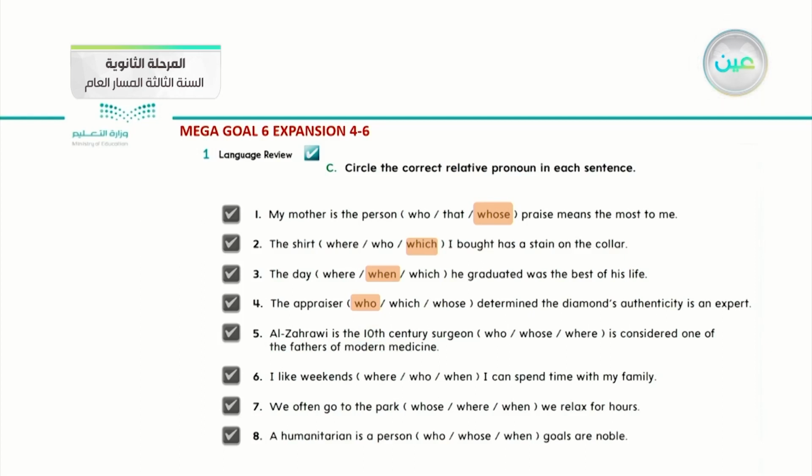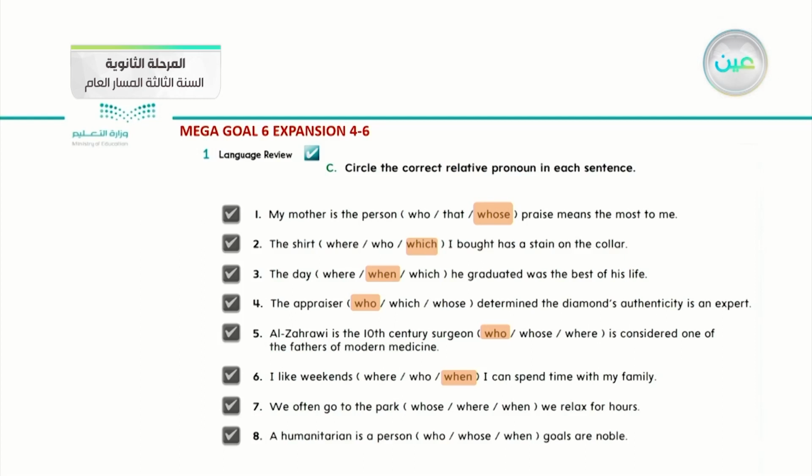Number 5. Al-Zahrawi is the 10th century surgeon who or whose or where is considered one of the fathers of modern medicine. So what do you think comes with this famous character? We should use who. This is the suitable pronoun with it. Number 6. I like weekends where or who or when I can spend time with my family. So it talks about something. What do you think it is? When.